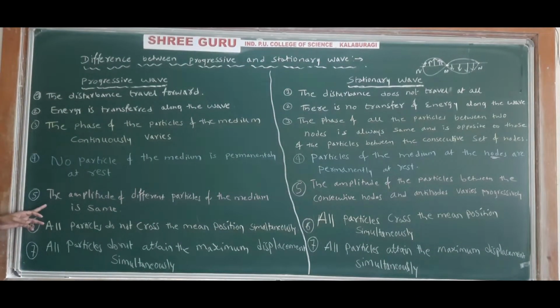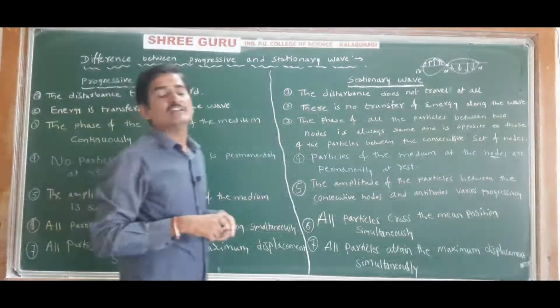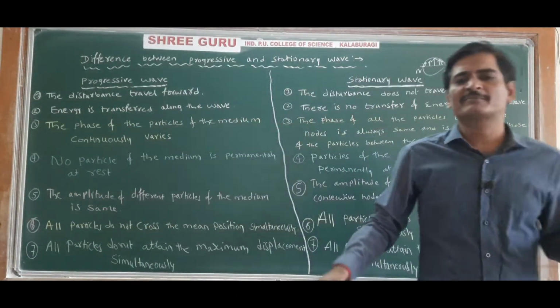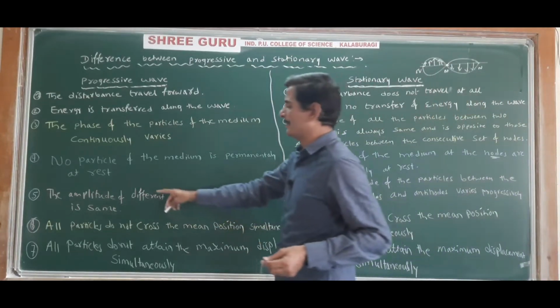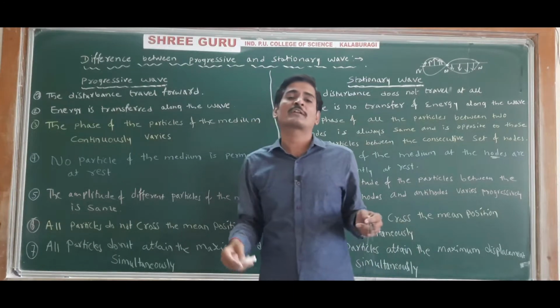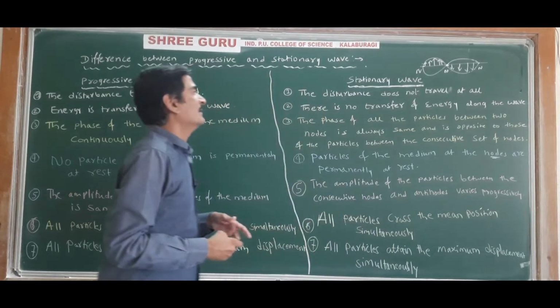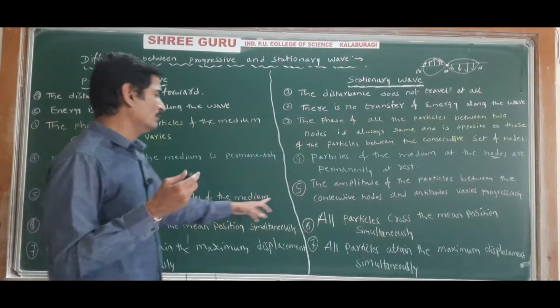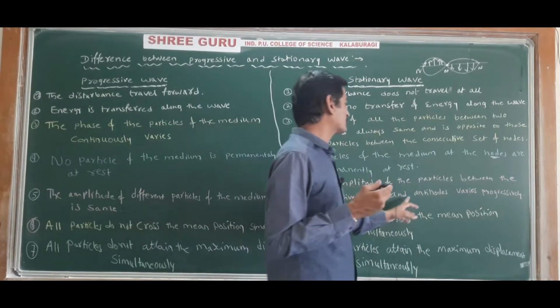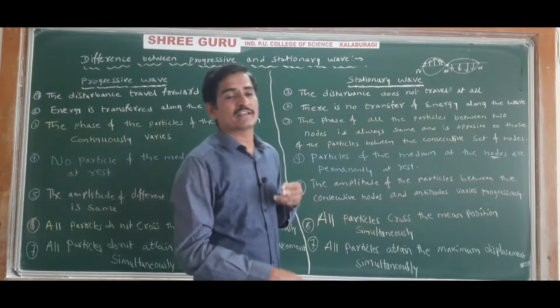Next, fifth point, the amplitude of different particles of the medium is the same in the case of a progressive wave. That is, the maximum displacement of the particles of the medium in a progressive wave will be the same. But in the case of a stationary wave, the amplitude of the particles between the consecutive nodes and antinodes varies progressively.